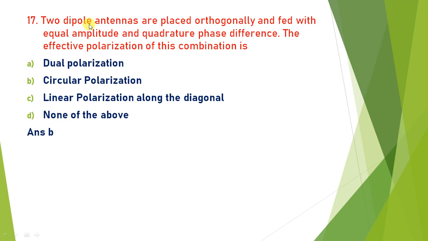Two dipole antennas are placed orthogonally and fed with equal amplitude and quadrature phase difference. The effective polarization of this antenna is? Two dipole antennas are placed orthogonally, that means the current feeding one dipole antenna is orthogonal to the second dipole antenna, but both have equal amplitude and quadrature phase. Quadrature phase means 90 degree phase difference between both the dipoles. So in this case, only circular polarization is possible. So the answer is B.